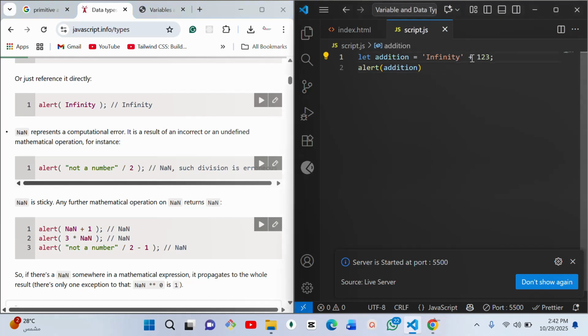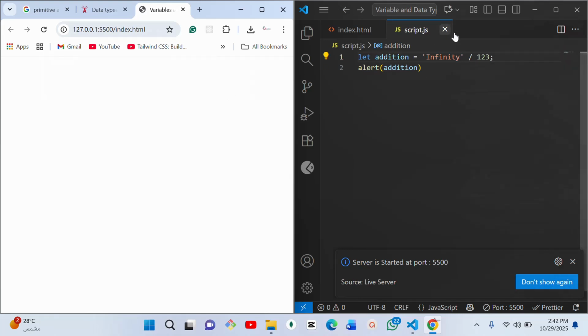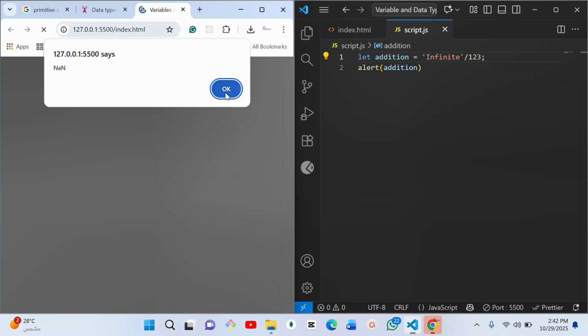But aside from plus, let's say it's another mathematical operation, let's see what it's going to give us. Okay, this one is giving us NaN. So it's telling us that it is not a number, because this particular string that you're trying to perform a mathematical operation on is not a number.